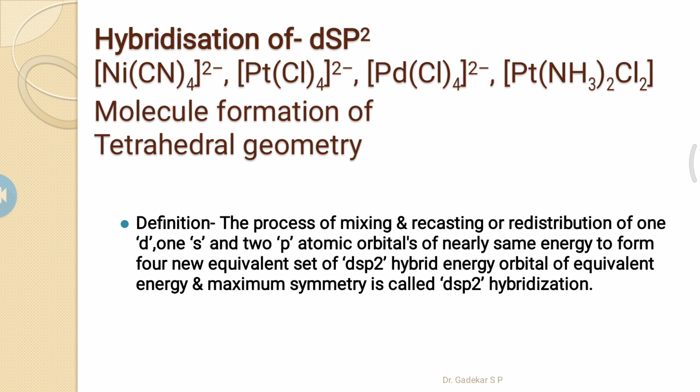So what is the definition of dsp2 hybridization? The process of mixing and recasting, or redistribution, of one d, one s, and two p atomic orbitals to form a new equivalent set of dsp2 hybrid orbitals of equivalent energy and maximum symmetry is called dsp2 hybridization.